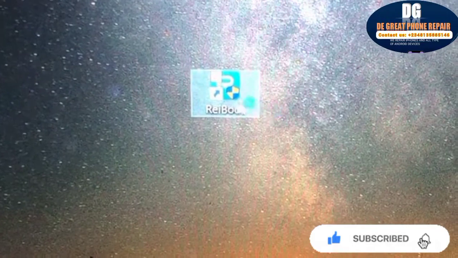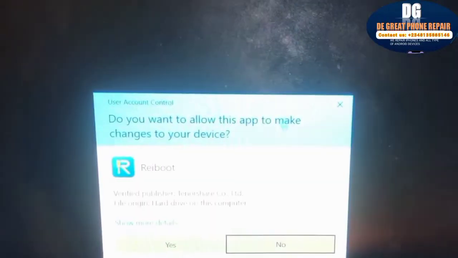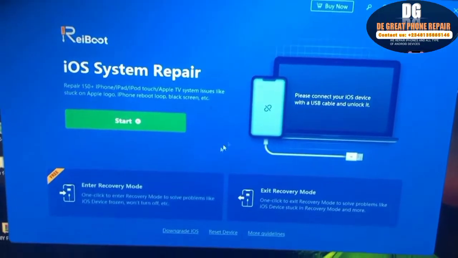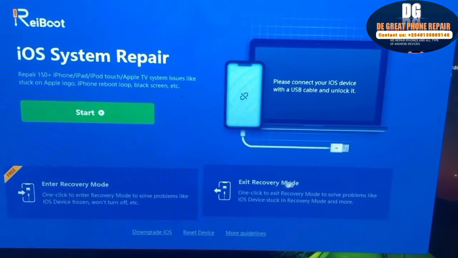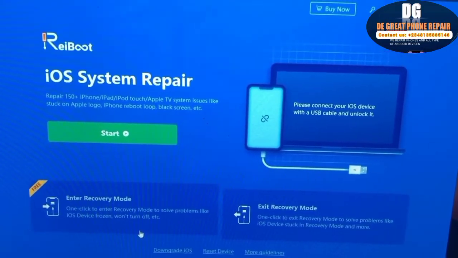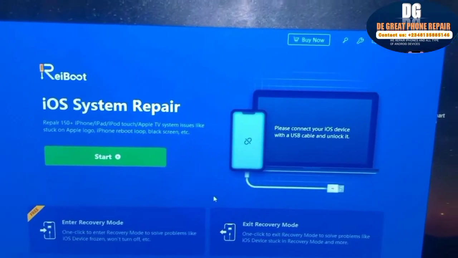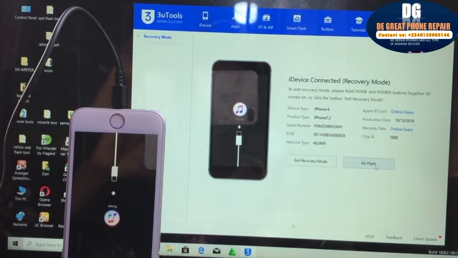Download the tool called RiBoot. The link also is on the description below. Once you launch it, that is for iPhones that don't have a home button. Now this is the tool. You just connect the iPhone through USB and click on enter recovery mode, and automatically the device will enter recovery mode. Once the device is in recovery mode, click on go flash.